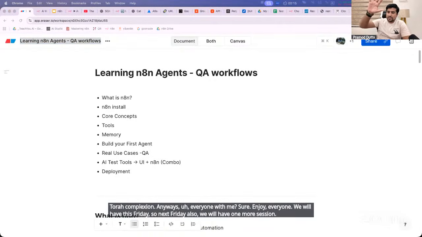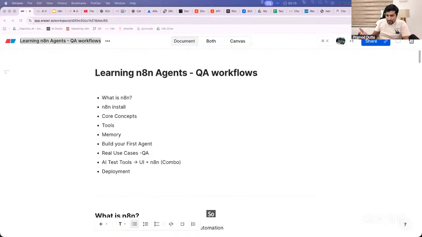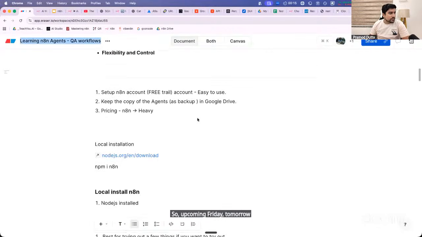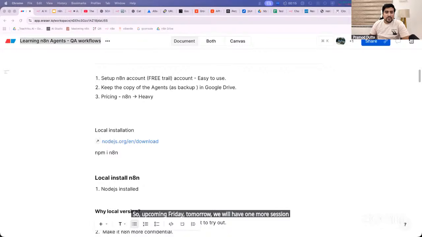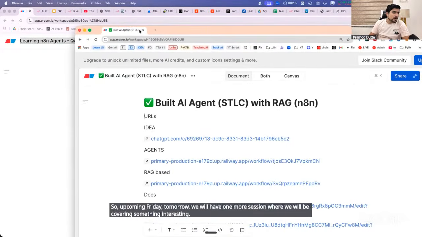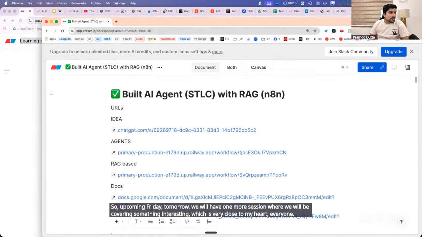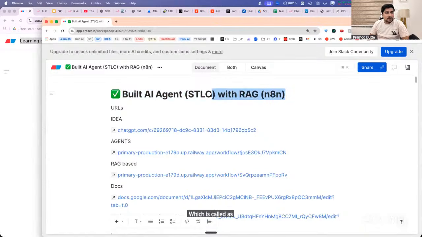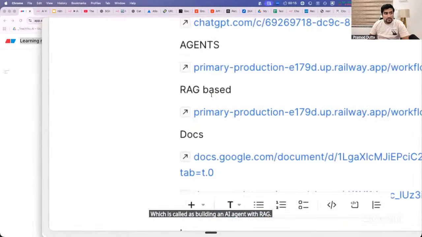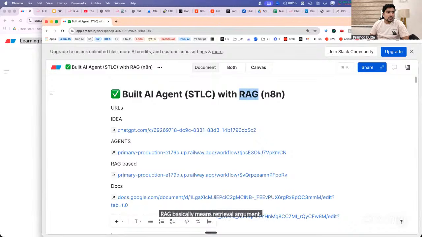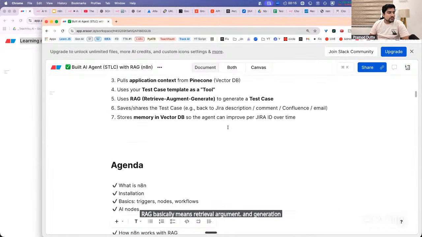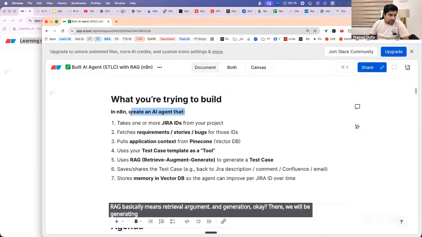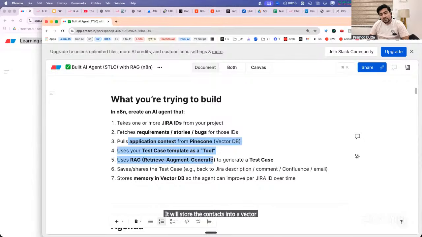How many of you want? Give me yes in the chat. So abhi upcoming Friday, tomorrow, we will have one more session where we will be covering something interesting, which is very close to my heart, everyone, which is called building an AI agent with RAG. RAG basically means retrieval, augmentation, and generation. Okay. There we will be generating an n8n agent which will read your Jira, which will store the context into a vector DB database में भी store करेगा.